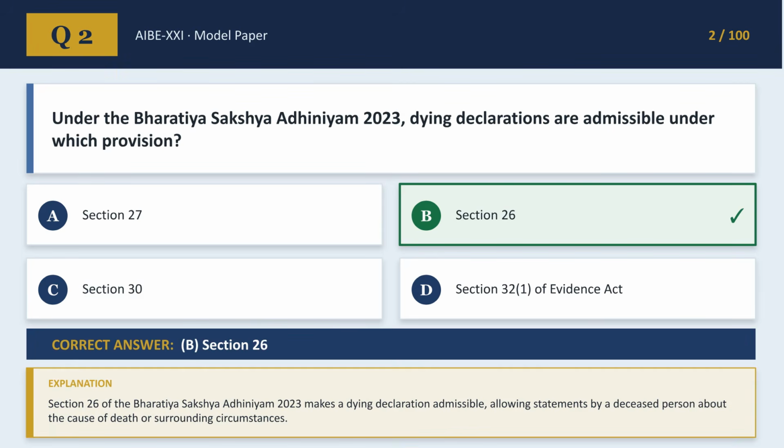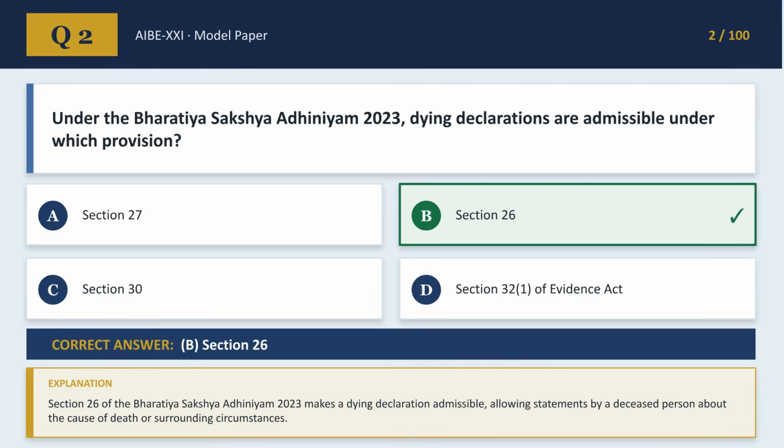For question 2, we look at the Bharatiya Saksha Adhiniyam 2023. Under which provision are dying declarations admissible? The correct answer is B. Section 26, which makes a dying declaration admissible, allowing statements by a deceased person about the cause of death or surrounding circumstances.